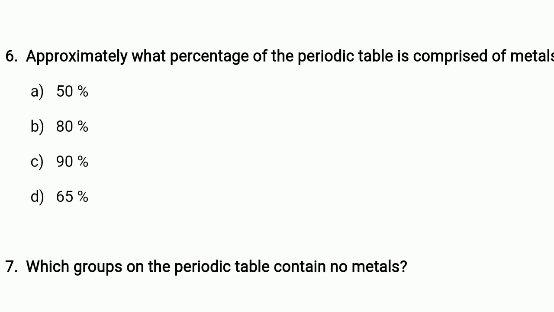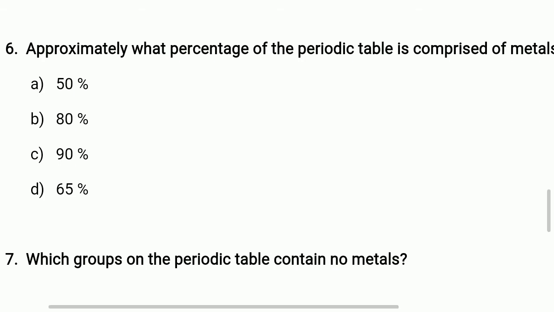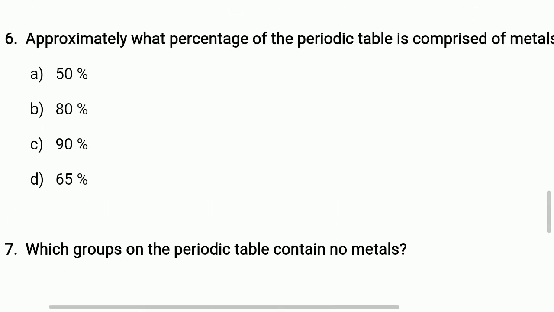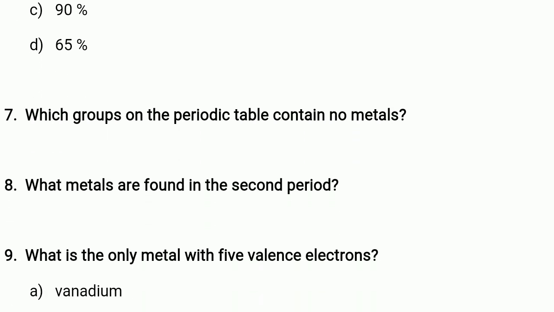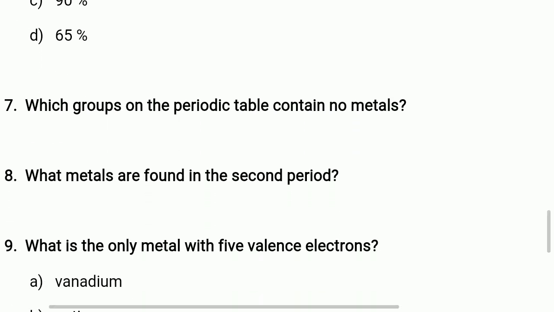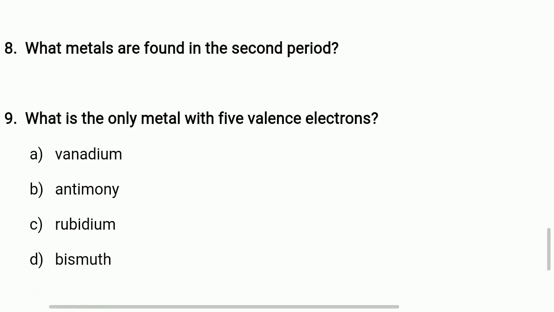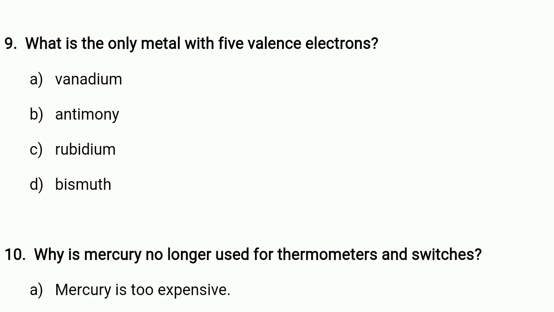Question 6. Approximately what percentage of the periodic table is comprised of metals? 50%, 80%, 90%, or 65%? They have to find out the approximately correct percentage. Question 7. Which groups on the periodic table contain no metals? Question 8. What metals are found in the second period? Question 9. What is the only metal with 5 valence electrons?